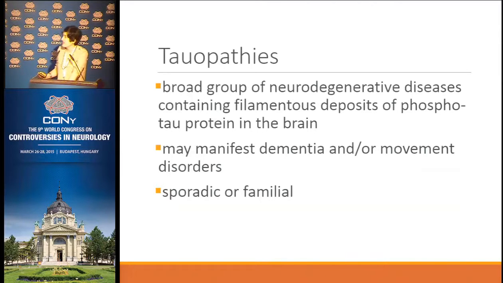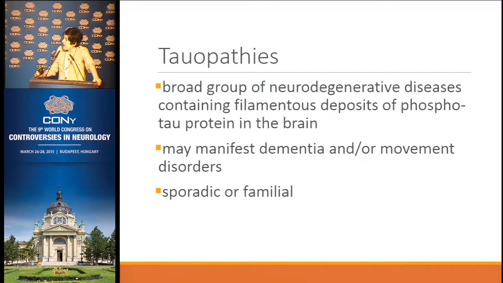As Professor Jellinger just mentioned, tauopathies are a broad group of neurodegenerative diseases, and all of them have this common feature. They have deposits of phospho-tau protein in the brain. And they can manifest in different ways, either as dementia or movement disorder, a mixture of both, or behavioral changes.